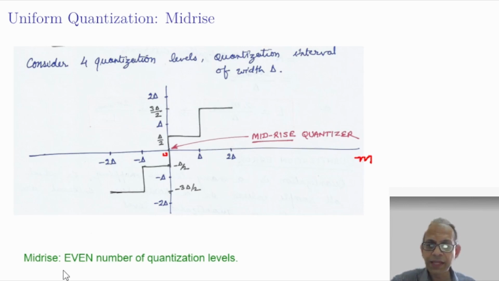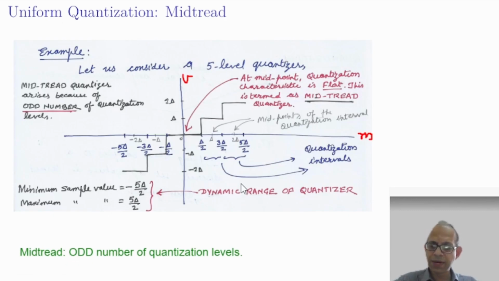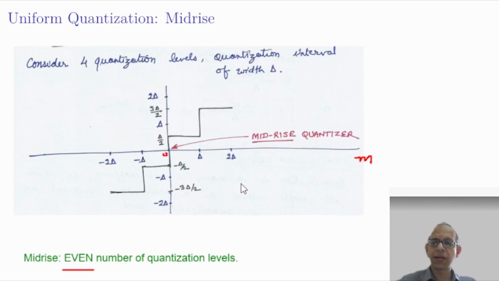Indeed, whenever there are an even number of quantization levels, the quantization characteristic will be mid-rise type. So for an odd number of quantization levels, we have mid-tread quantization characteristics, and for an even number of quantization levels, we have mid-rise quantization characteristics.